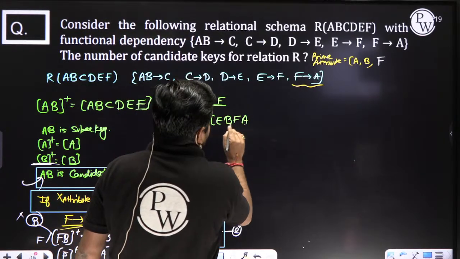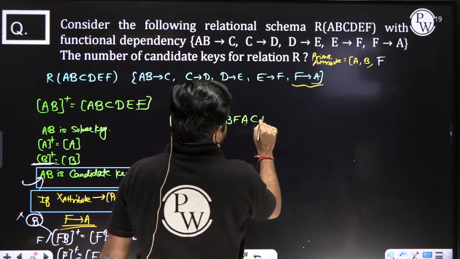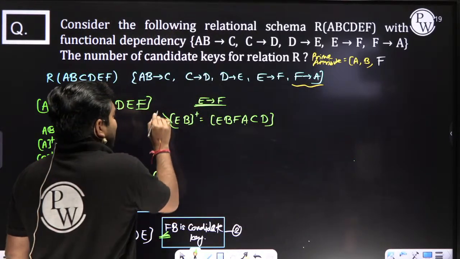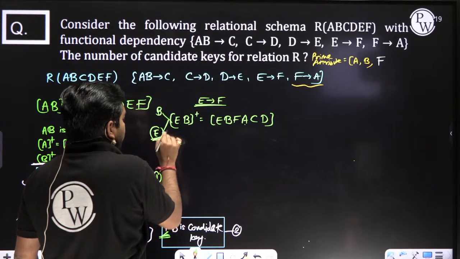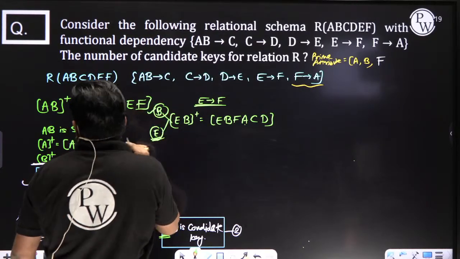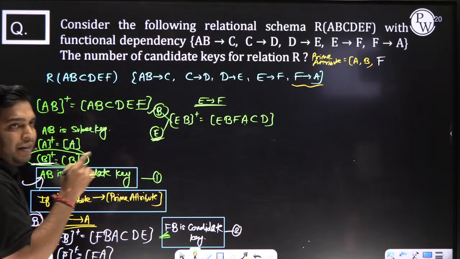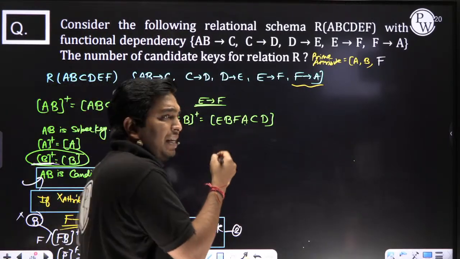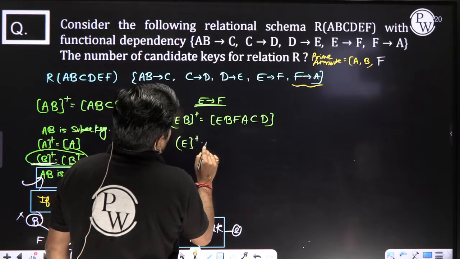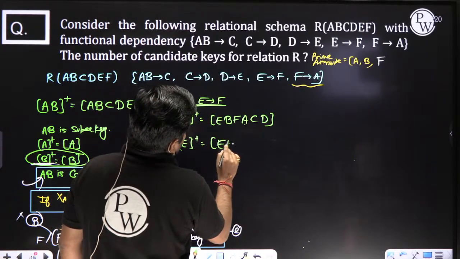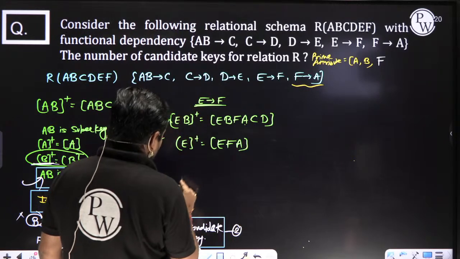FA, or from FA, A B C E F. But we can't say directly until we take the closure of E. The AB closure we already took. Getting my point? So we will take the closure of E, my dear. What happened? FA. Not getting all attributes.